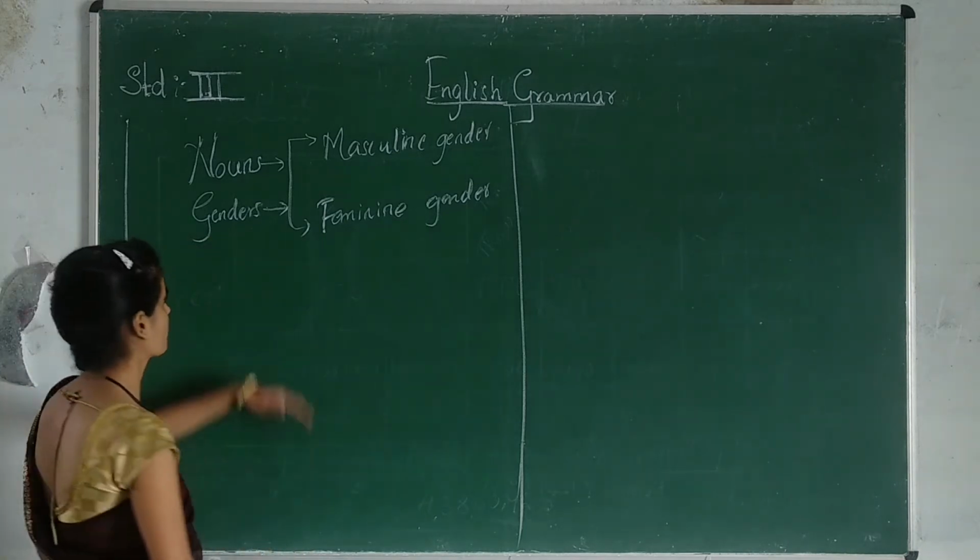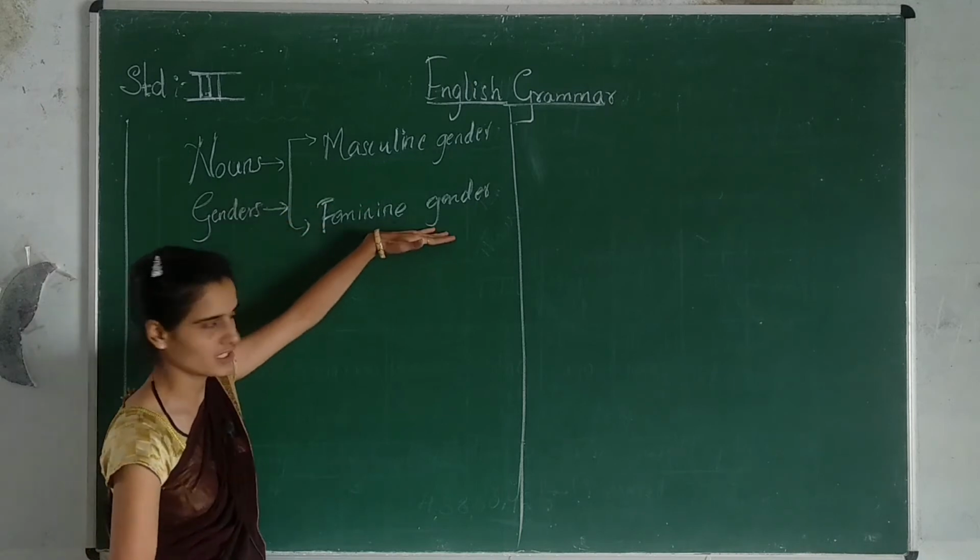Which are those? Those are masculine gender and feminine gender. There are two types of genders: masculine gender and feminine gender.